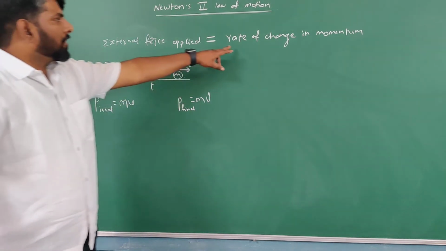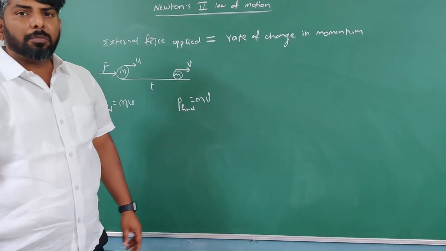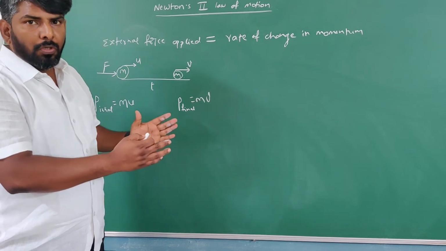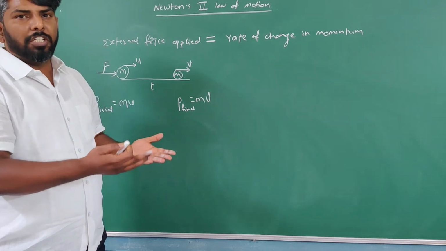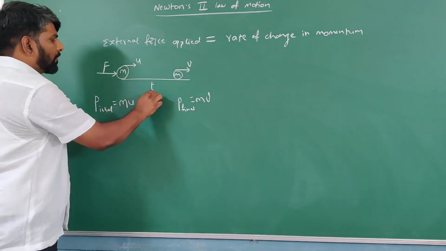Right? What I mentioned here: rate of change in momentum means change in momentum divided by time taken. What is the time taken here? t.